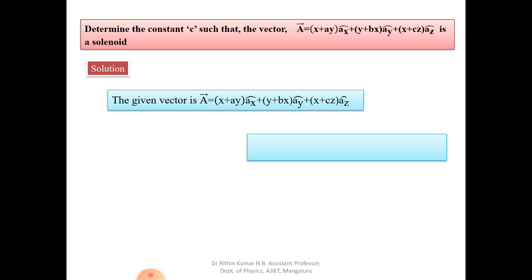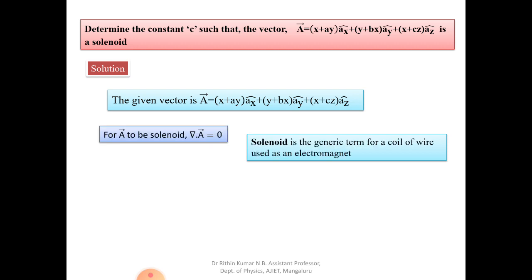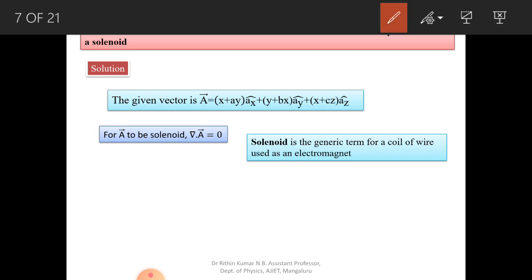So let us see now, for a solenoid, del dot A is equal to 0. We already saw that the divergence of a closed loop is always equal to 0, since here it is given as a solenoid.